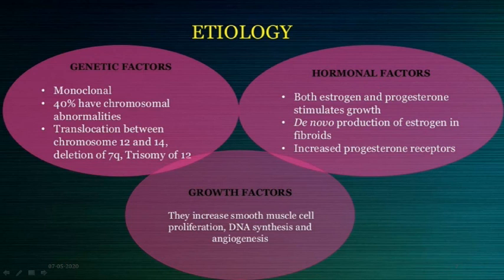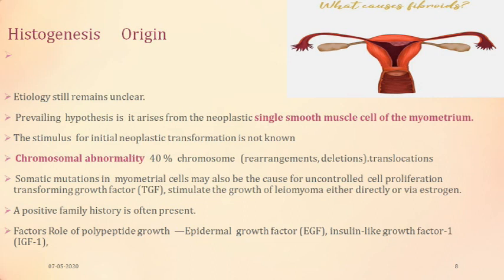The third stimulating factor are the growth factors which increase once the fibroids are formed. There are certain growth factors which we will be discussing. They increase the smooth muscle proliferation, DNA synthesis, and angiogenesis. So basically it would revolve around three areas where we discuss the etiology of fibroids.